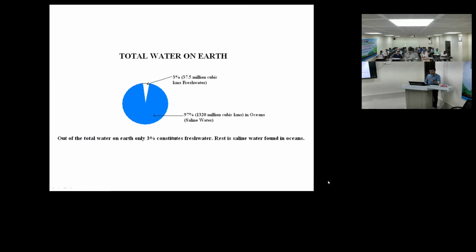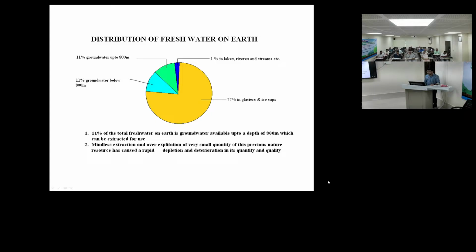As you see that, only 3% of total water resource of the world is drinkable, and the remaining 97% is in the sea, that is in salt form. Out of this 3%, only 1% is in lake, river and stream, and 11% of the groundwater is up to 800 meter, which we can extract. But below 800 meter we have another 11%, whose extraction is generally not possible, and the remaining 77% is in ice cap.